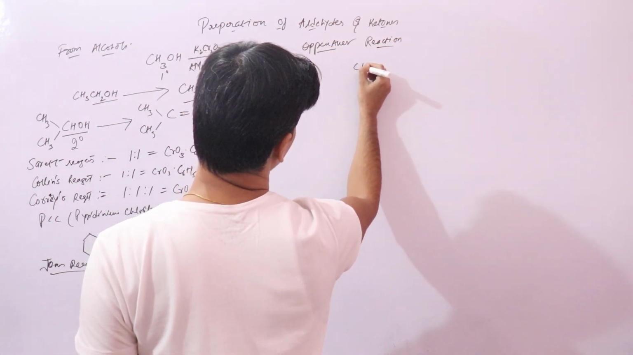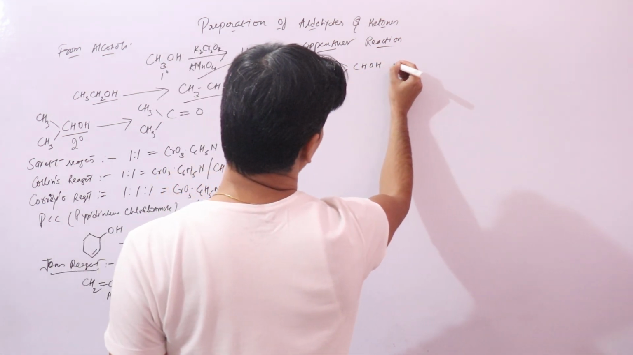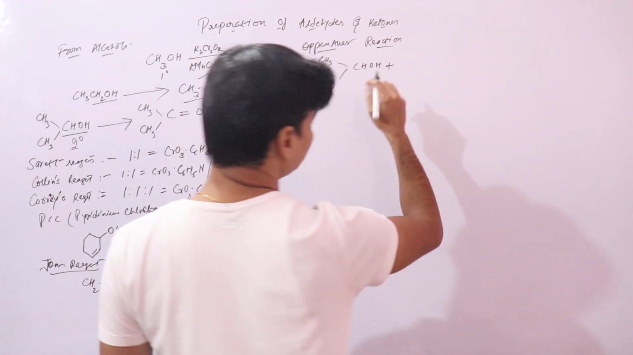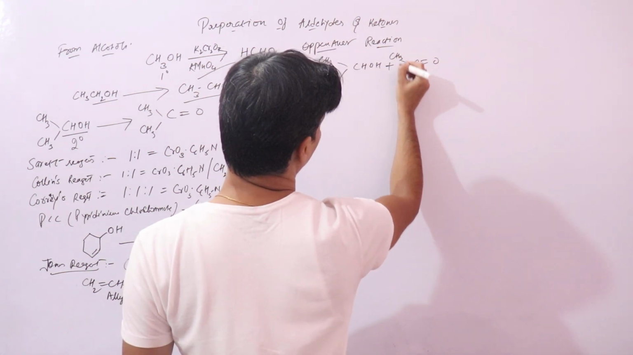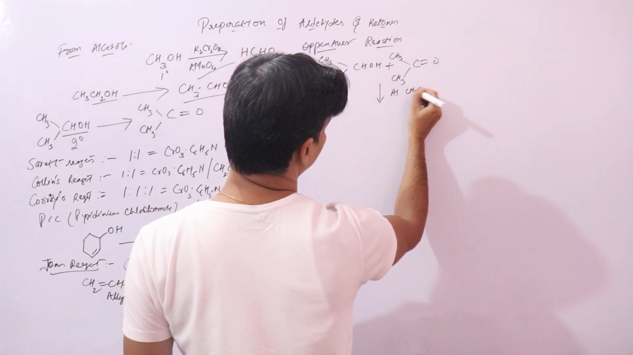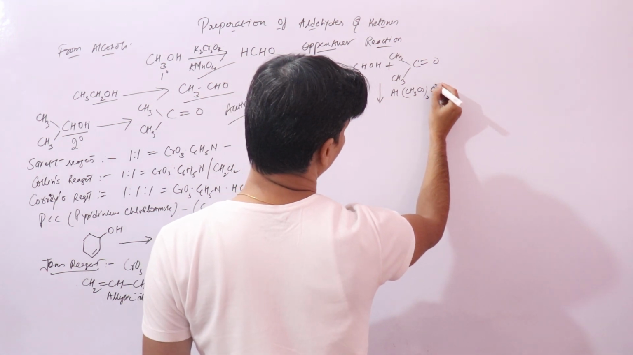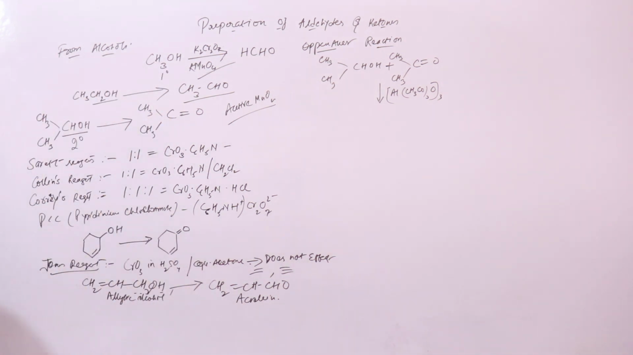Right, in this what you do is you take 2-degree alcohol with acetone, in presence of aluminium tertiary butoxide. Right, this is an Oppenauer oxidation reaction, where you take acetone with 2-degree alcohol, right,